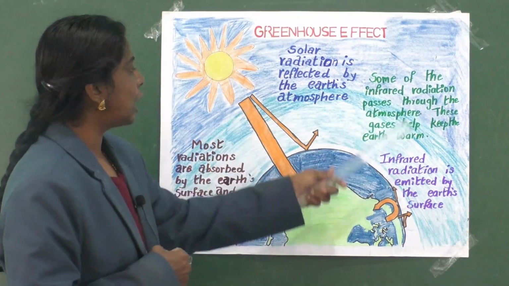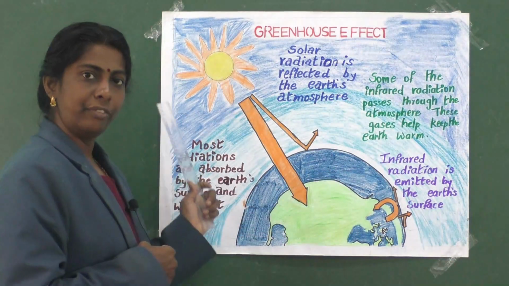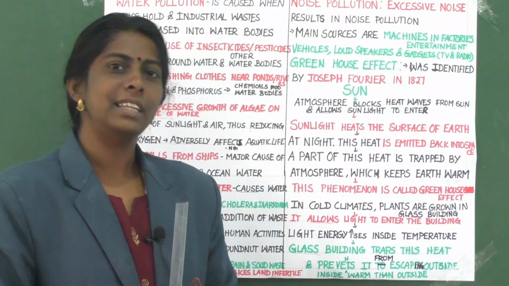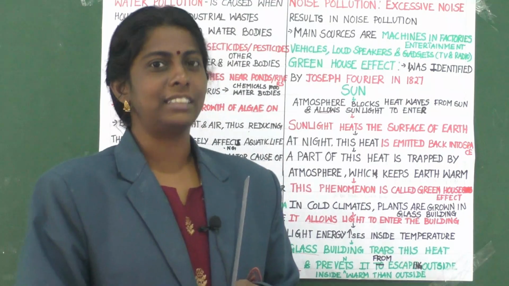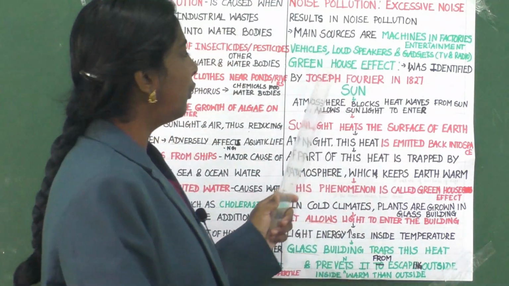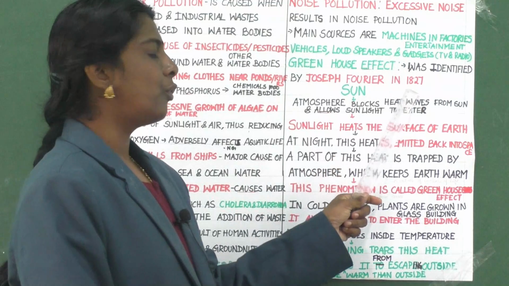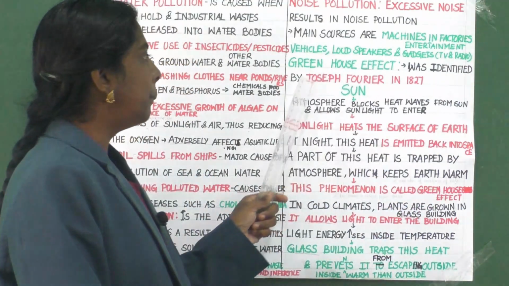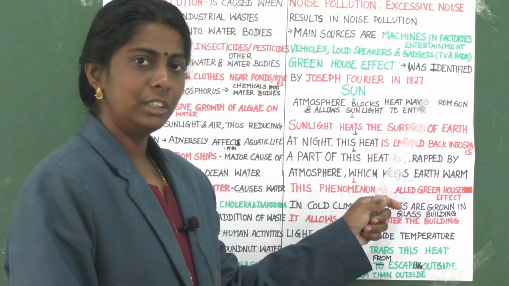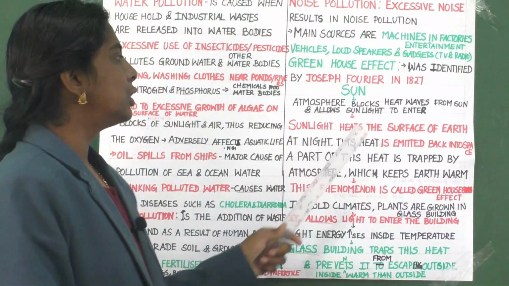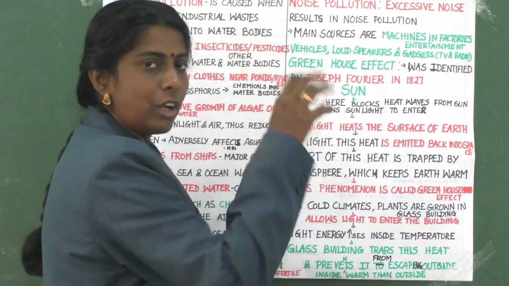Okay, so let us learn about this greenhouse effect in detail. Greenhouse effect was identified by Joseph Fourier in 1827. Okay, so here sun is the starting point.